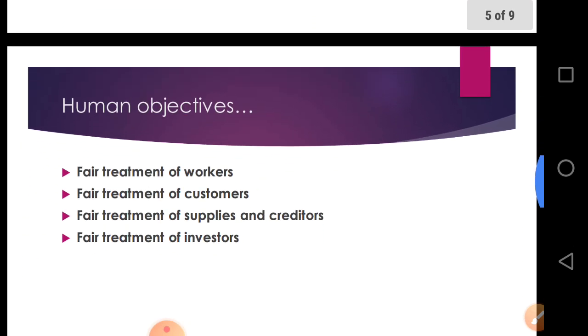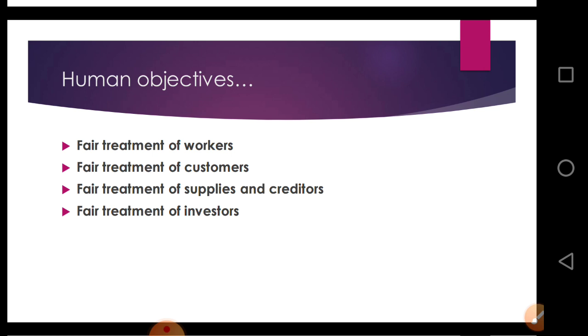Next one is human objective. Next primary objective in that category. Second one is human objective. What should be the human objective? If anyone is starting a business, there should be fair treatment of workers, fair treatment of customers, fair treatment of suppliers and creditors, and fair treatment of investors. These should be the fair treatment of workers, customers, suppliers, creditors and investors.